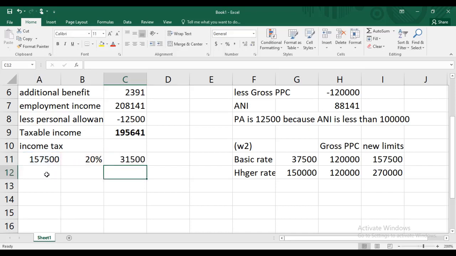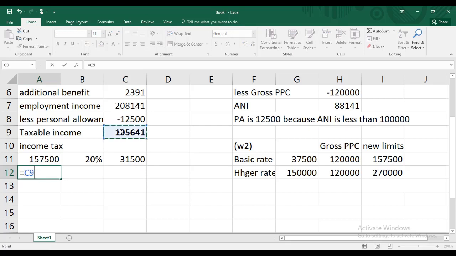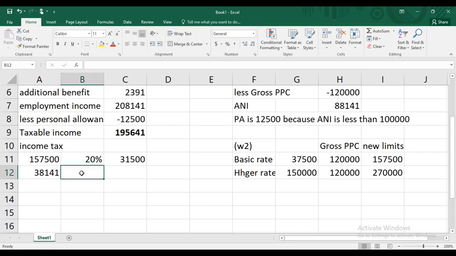So we have tax of 1,57,500, but our taxable income is 1,95,641. So how to get the remaining amount? Look at this. Select this. From this, I'll deduct 157,500. This is the remaining amount on which the applicable tax rate is 40%. That's great. But this is not the final answer.